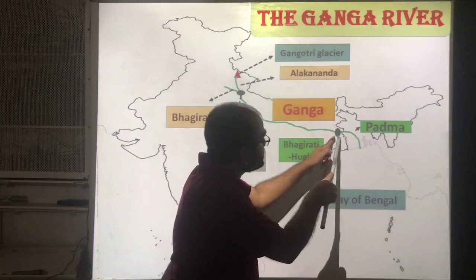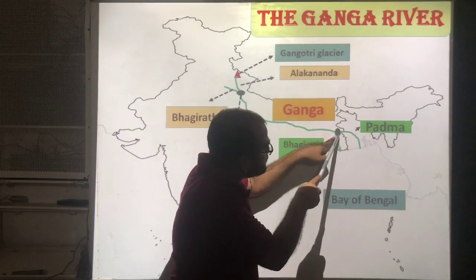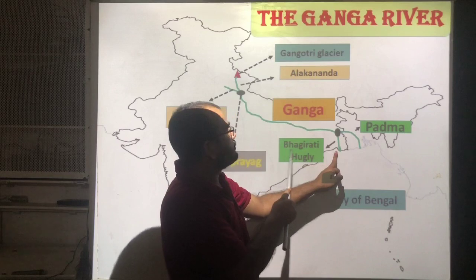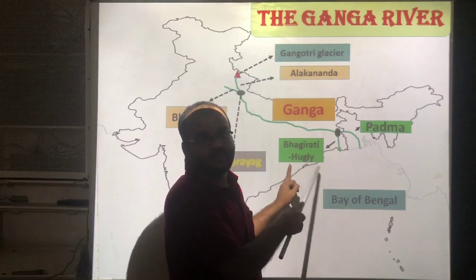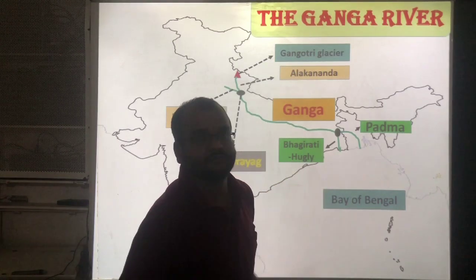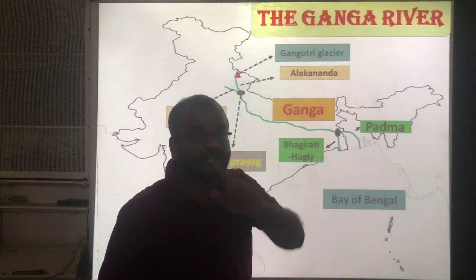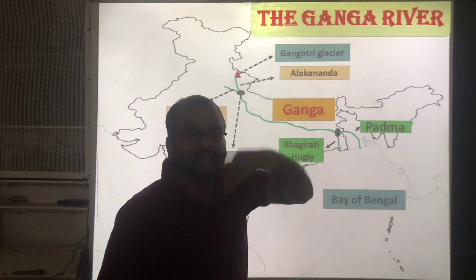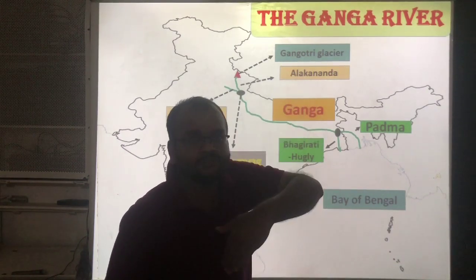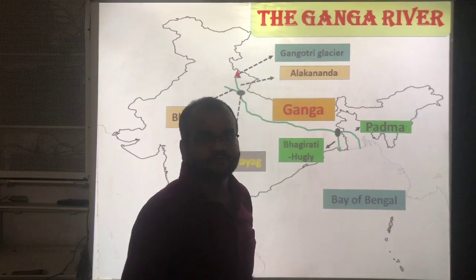In West Bengal, this stream is known as Bhagirathi Hooghly. Hooghly river is one of the streams of river Ganga.